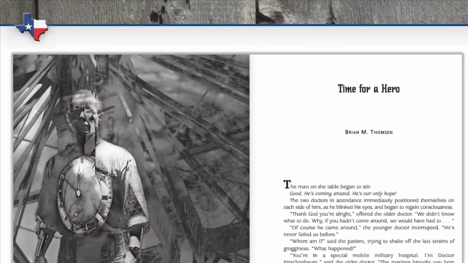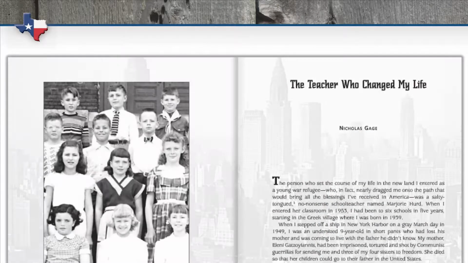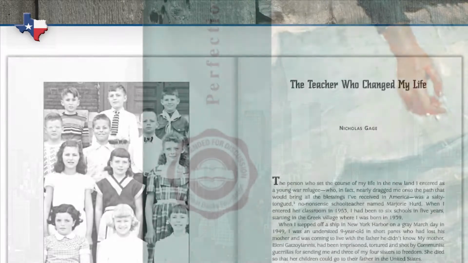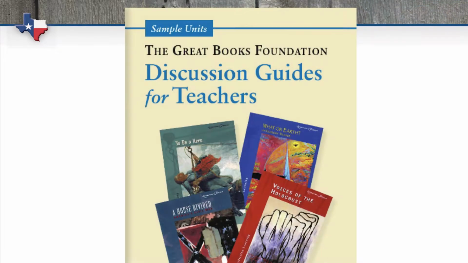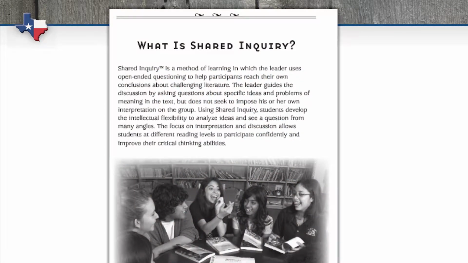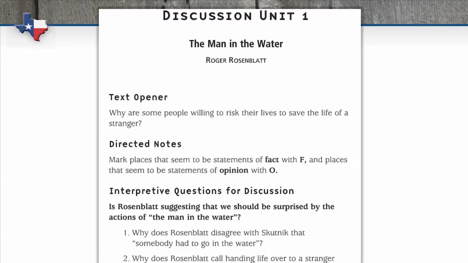Literature and Thought uses these thematically linked texts to spur critical thinking and authentic and active discourse. In fact, the Great Books Foundation endorsed several of our titles and wrote shared inquiry discussion guides around the selections. These discussion guides give teachers help in facilitating classroom discussion while eliciting higher-order thinking from the students.